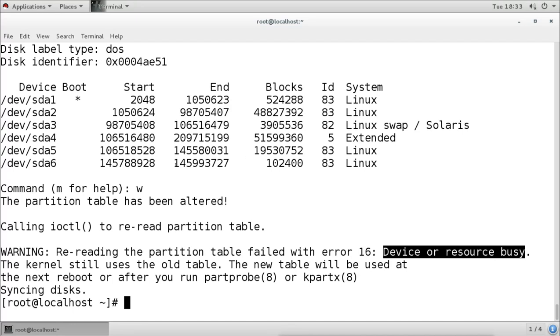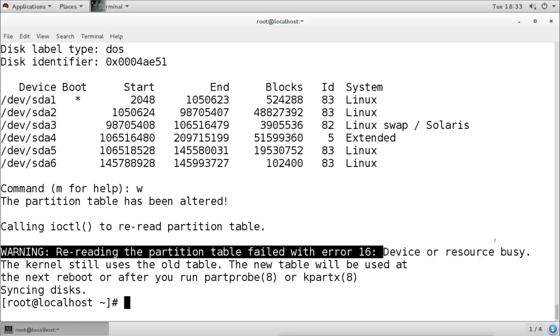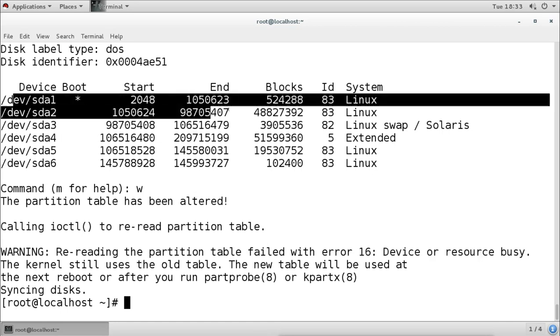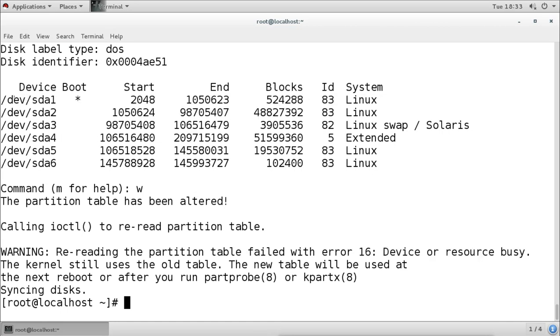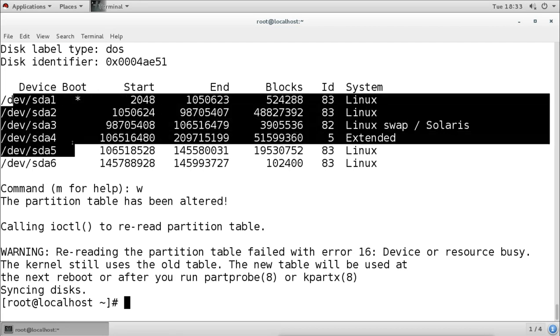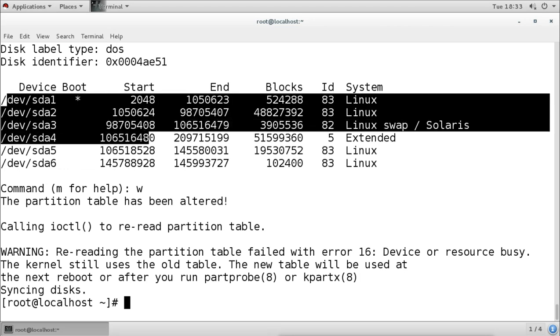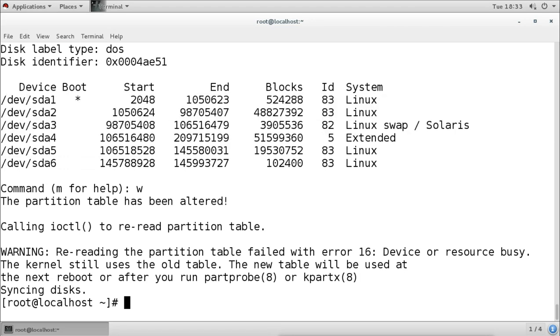Now why does it fail? Because the device and resources are busy. This whole hard disk is in use. All these partitions, SDA 1, 2, 3, 4, 5, are already in use, and that is why it is not able to update this new partition in the kernel. So if we want to update this, then we have to unmount all these partitions. Then it can update this. But unmounting these partitions is not easy.